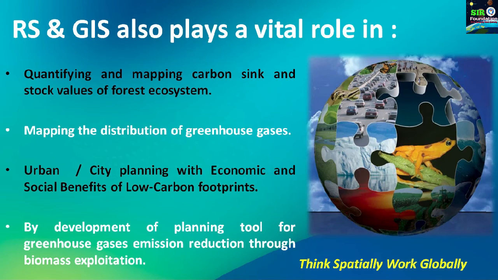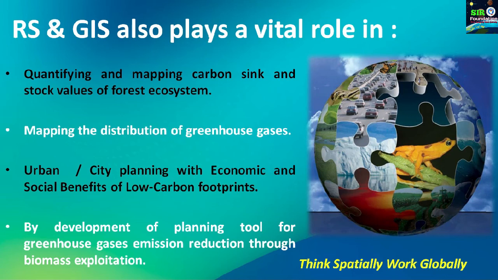Then we have mapping the distribution of greenhouse gases. The distribution of greenhouse gases we can map by using GIS technology, and we can take adequate action to reduce the activities which are responsible for climate change. Then urban and city planning, with the economic and social benefits of a low carbon footprint, we can achieve because of this technology. We can have proper management of cities so that the city has a low carbon footprint.